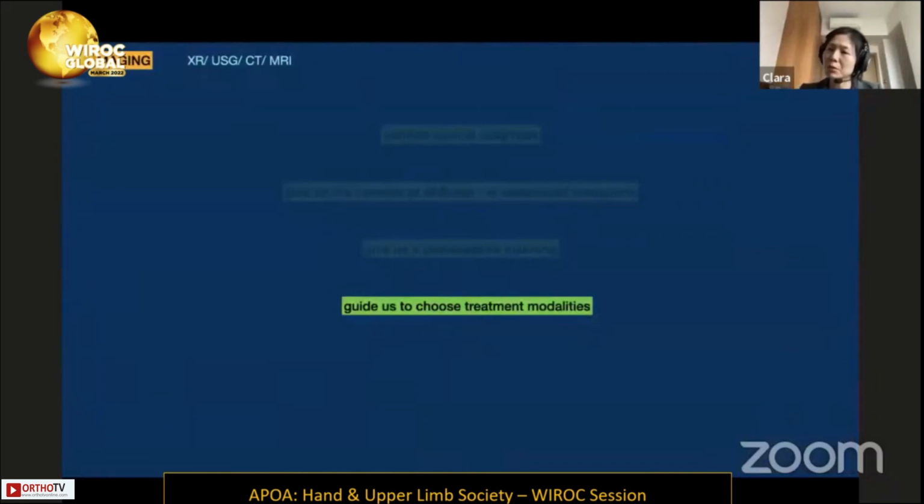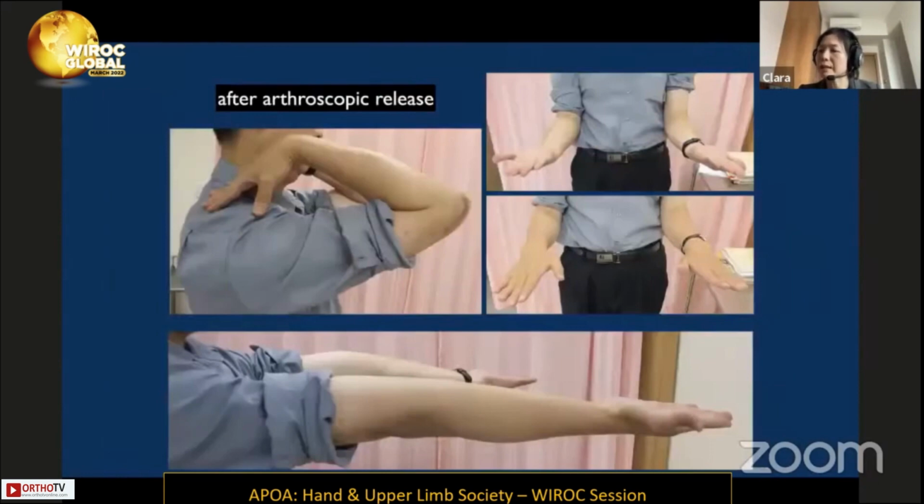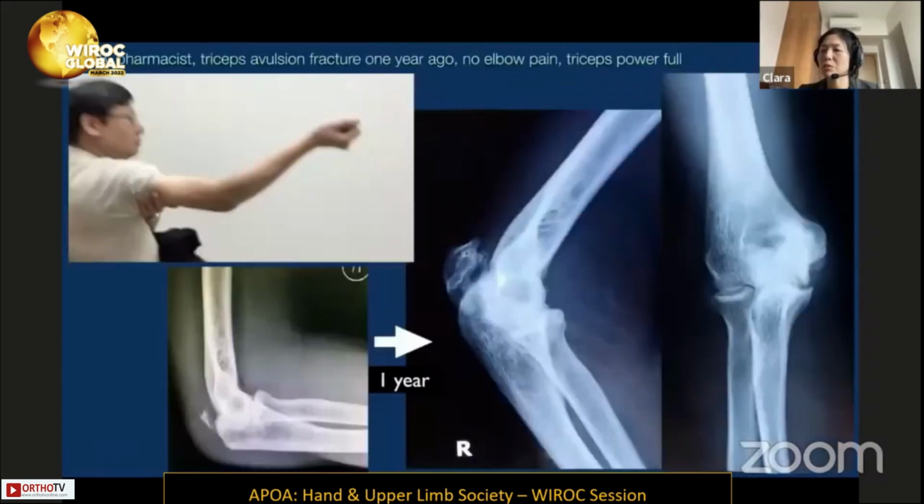Imaging is also helpful to guide us to choose the treatment modalities. This is an example with an olecranon fracture, radial head fracture, and he has limited elbow range and forearm pronation range. And the CT scan let us know that the implant was not the source blocking the elbow motion. Therefore, arthroscopic removal of those fibrotic tissues, scarring, and heterotopic bone was already adequate to improve his elbow range of motion. Then he doesn't need an open surgery. Then he can enjoy an easy post-operative rehabilitation and achieve good range of motion.